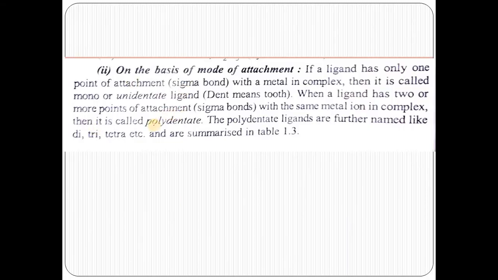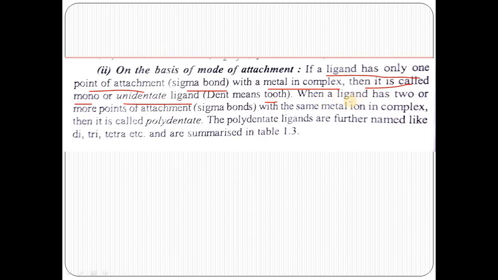Then ligands are also classified on the basis of mode of attachment. If a ligand has only one point of attachment, a sigma bond, with a metal in a complex, then it is called a monodentate or unidentate ligand. Dent means tooth, that is, bonded at one side, two sides, three sides, or more.